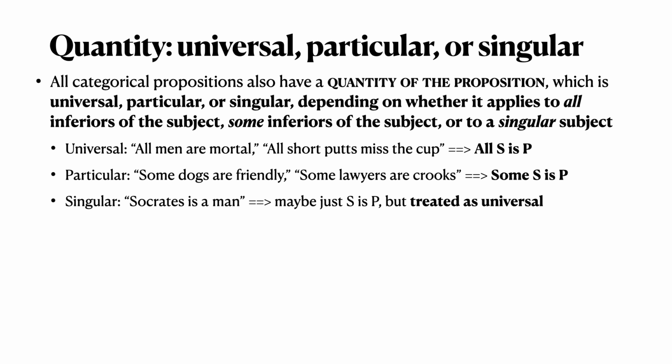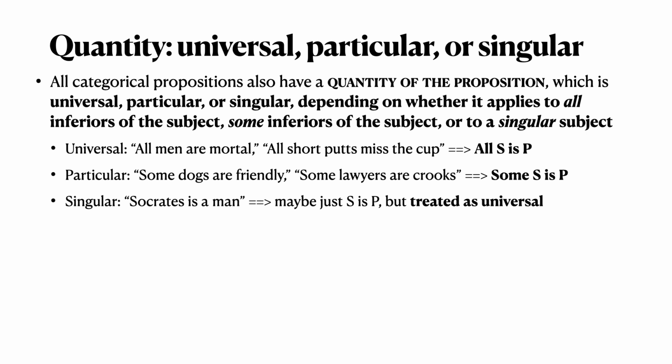So maybe you would just say S is P there. But here's the important thing about singulars: we always treat them as universals for all purposes. So you don't really have to worry about whether you write all S is P or just S is P, as long as you treat it as if it were a universal. If you want to think about why that makes sense, it seems like if you're talking about only one thing, that would be particular rather than universal.